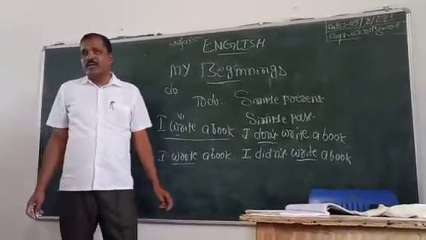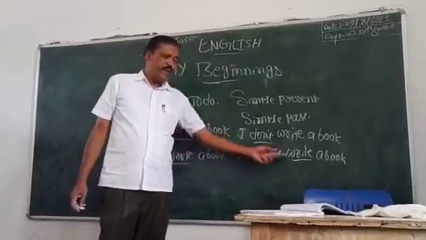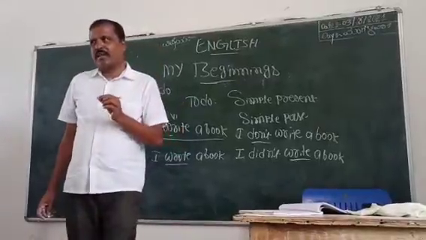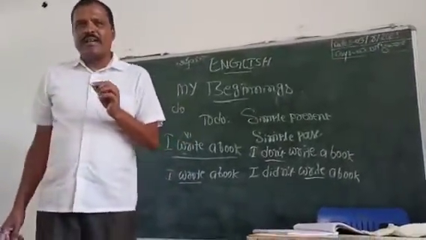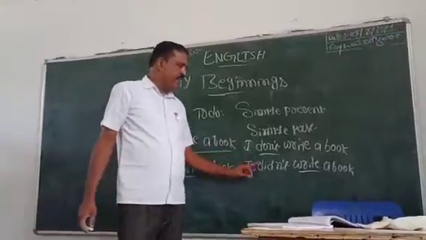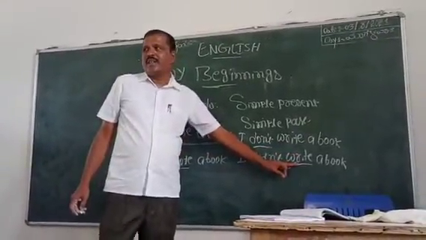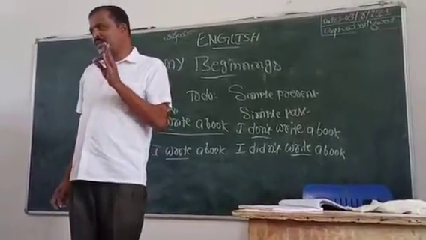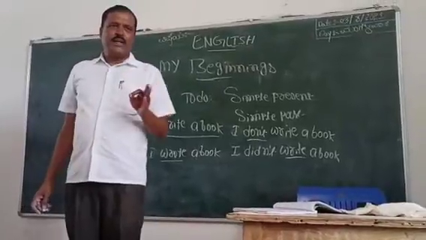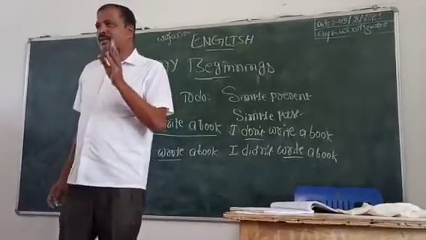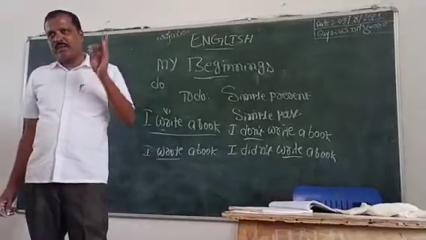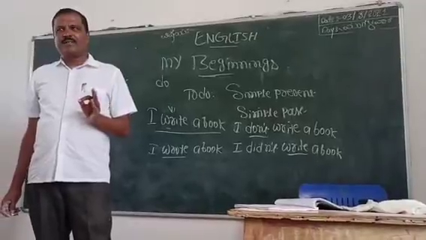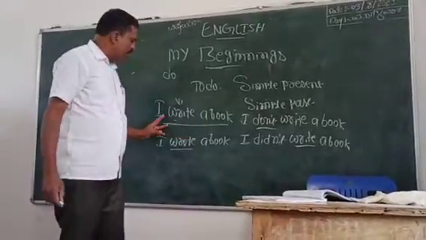To remember, wherever you use the to do form did, the main verb is in present tense. You must always remember this. When you make a question or a negative and put did there, what will the main verb be? It will be in the first form. So remember, I write a book.